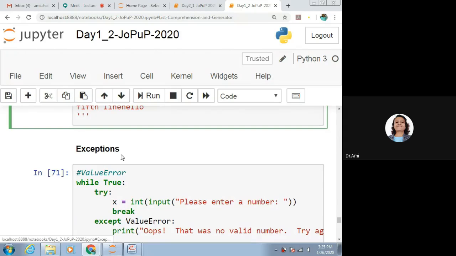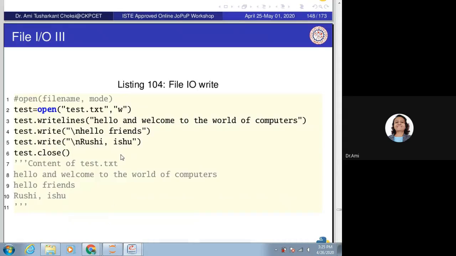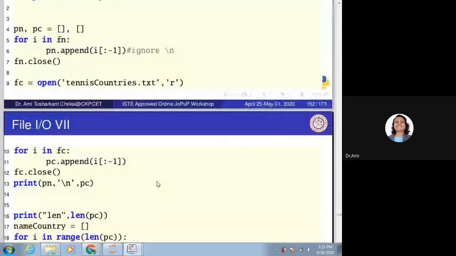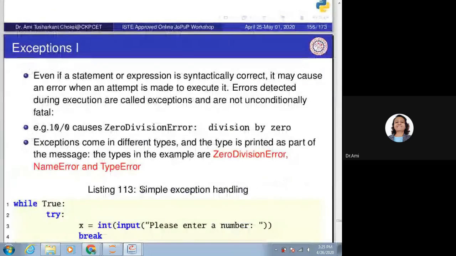So now the next topic which we want to learn is exceptions. File programs we have seen. Now we want to know the exceptions. Even if a statement or expression is syntactically correct, it may cause an error when an attempt is made to execute it.